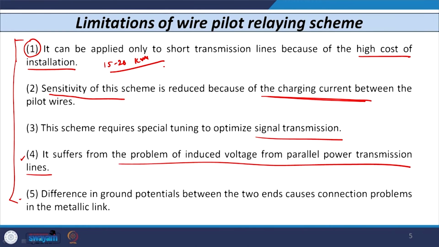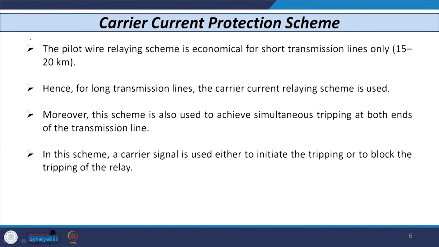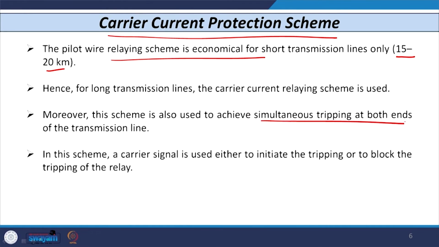Instead of that, nowadays utilities are using the scheme known as the carrier current based protection scheme. So, let us discuss now what the carrier current based protection scheme is. As I told you, this type of scheme is used in place of the wire pilot relaying scheme, because we can use that only up to 50 to 20 kilometers. If I use a carrier current based scheme, then again we can have simultaneous opening of breakers at both the ends, which is also possible.